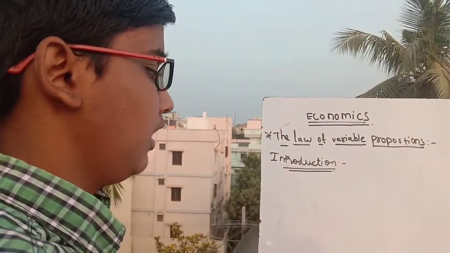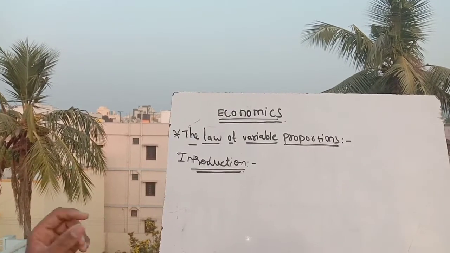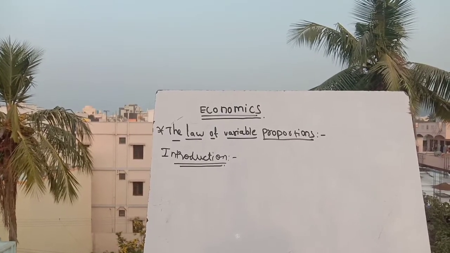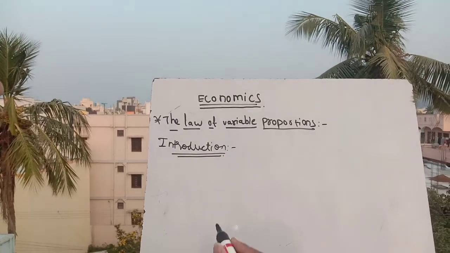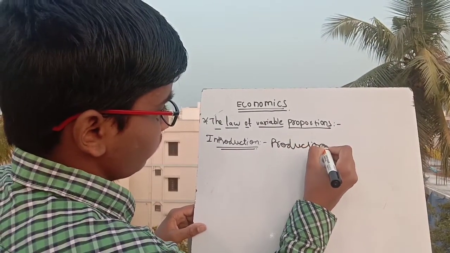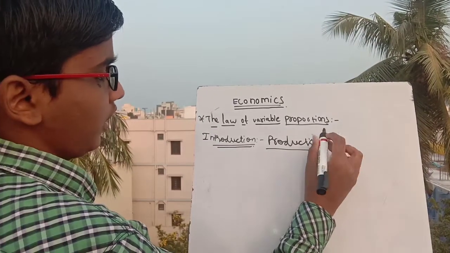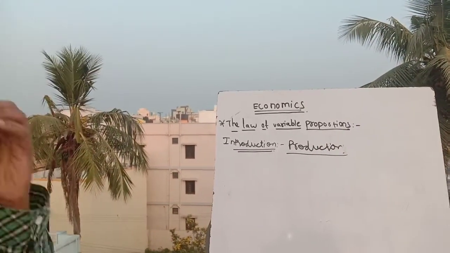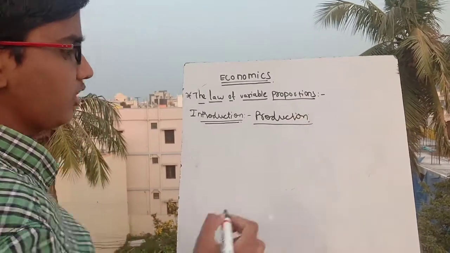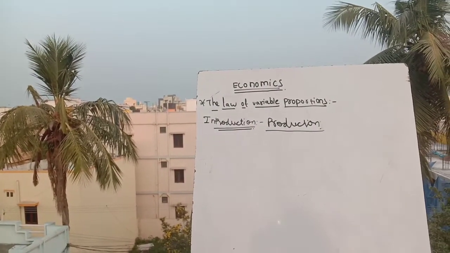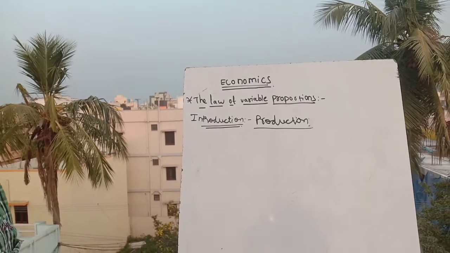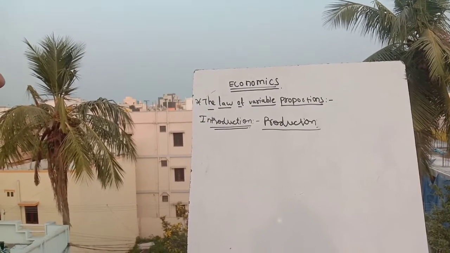Today we are going to start a new topic, the law of variable proportions in economics. So what is this law of variable proportions? Introduction. Production is the combination of variable factors of production. It means there are some fixed factors and there are some variable factors. Some factors are variable while other factors are not variable in the production.